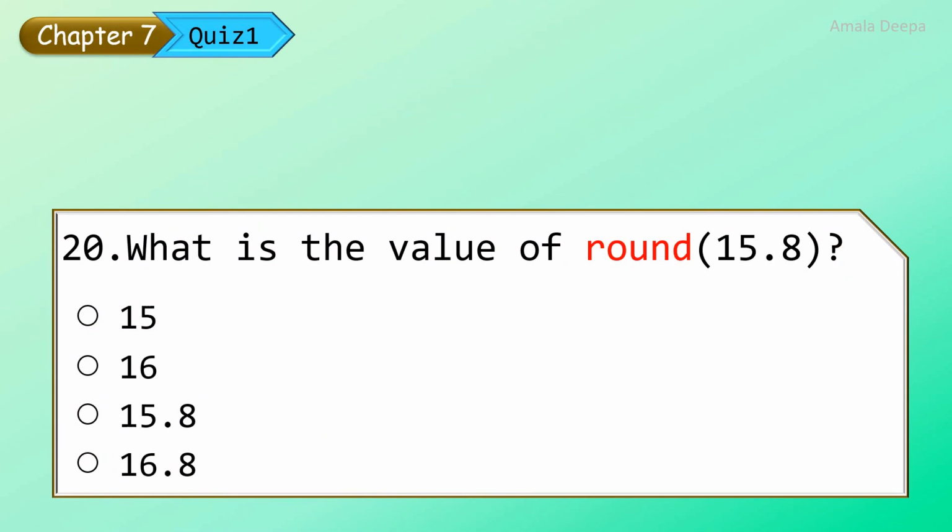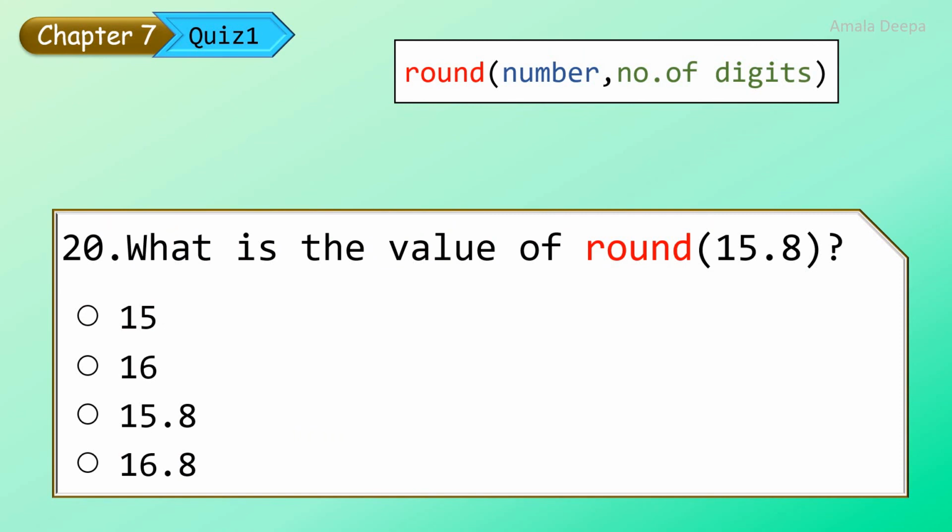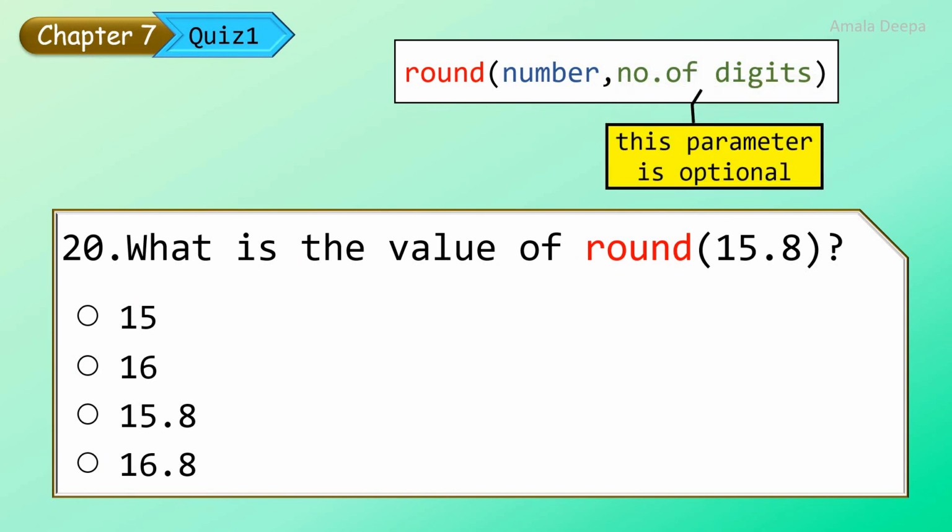What is the value of round of 15.8? Look at the syntax of the round function. Round, the first parameter is the number which needs to be rounded, comma, the second parameter, number of digits. That is the number of digits to which the number has to be rounded. The second parameter is optional.